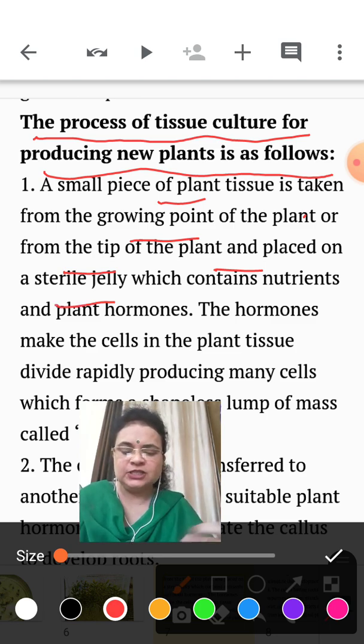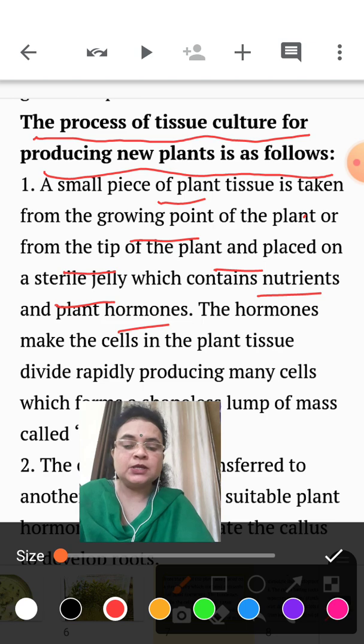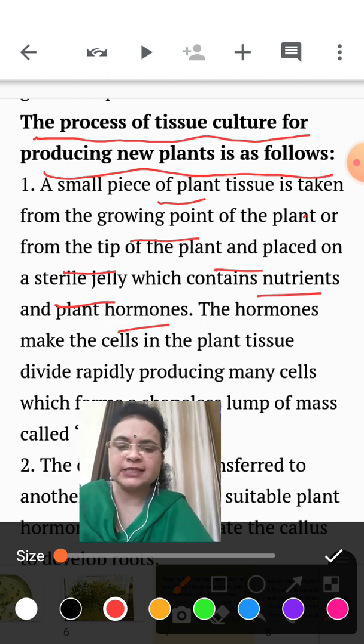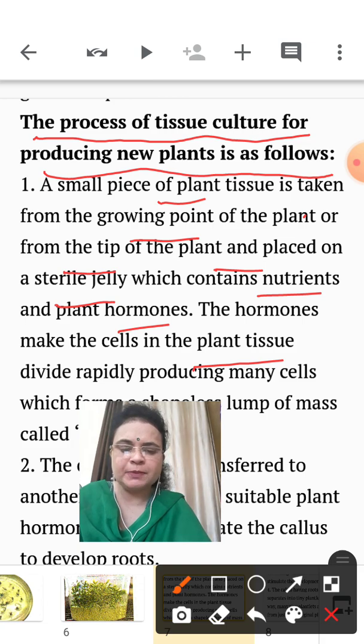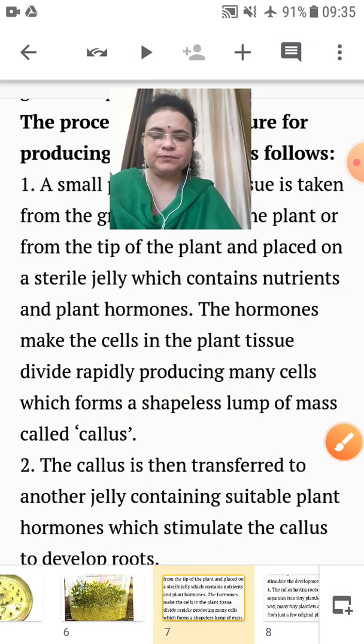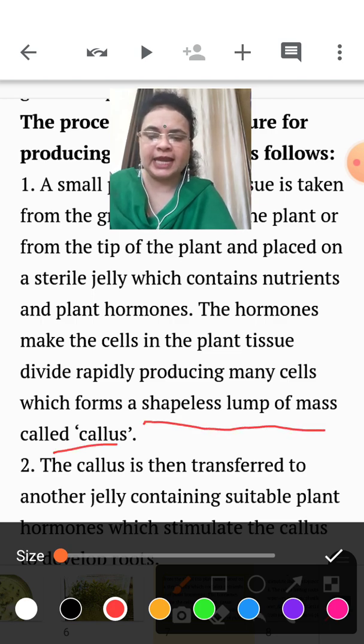The jelly, or the medium, which is called agar gel, is a sterile jelly. What does it do? It contains nutrients and also plant hormones. These plant hormones make the cells in the plant tissue divide. And then what happens? It forms a shapeless lump of mass called callus.